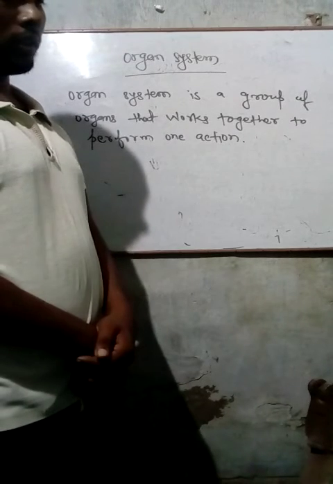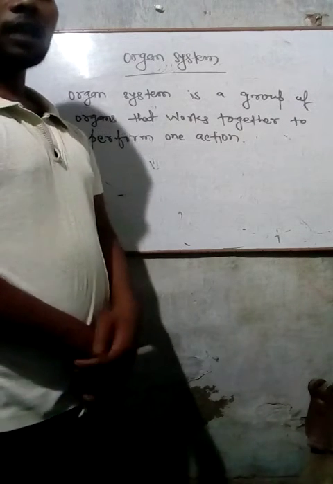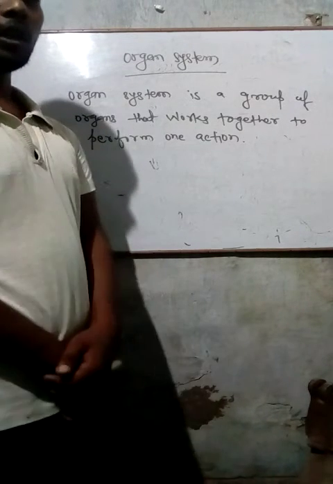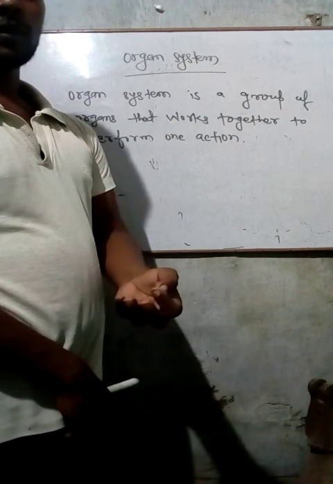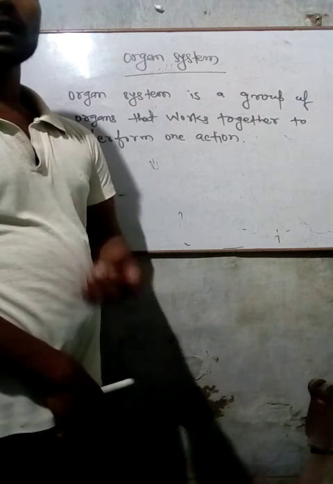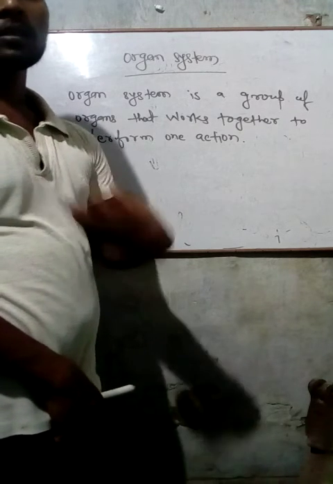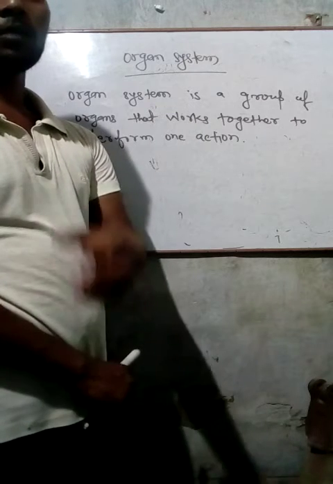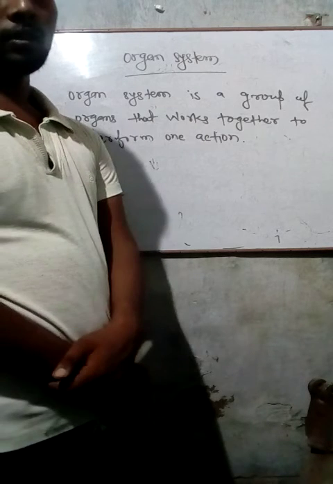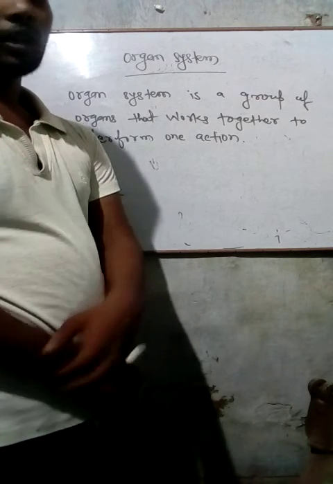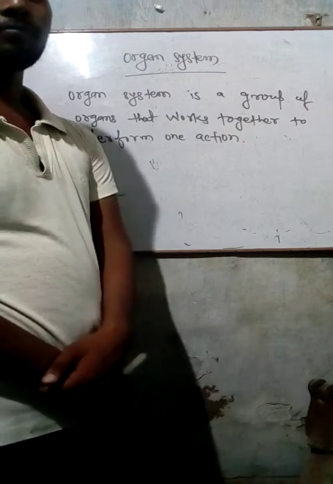Okay, so there are some organ systems present in our body, like the digestive system, skeletal system, circulatory system, nervous system. So these are some organ systems present in our body that perform a particular action, and with the help of them we are alive.